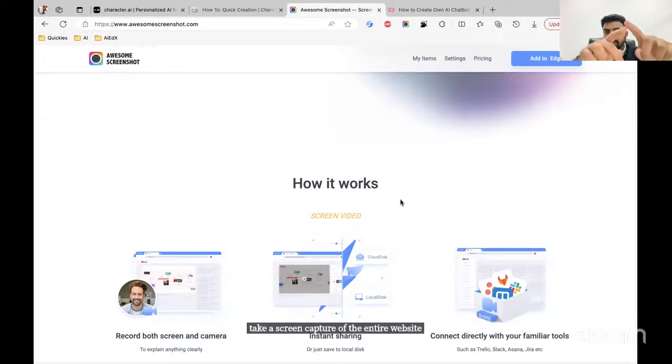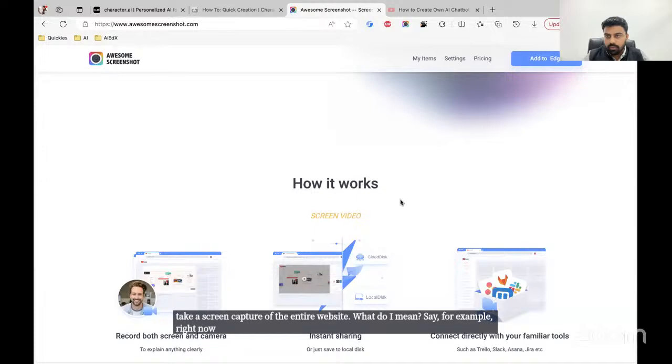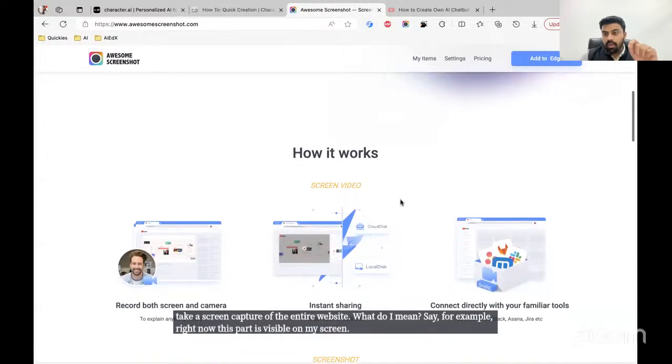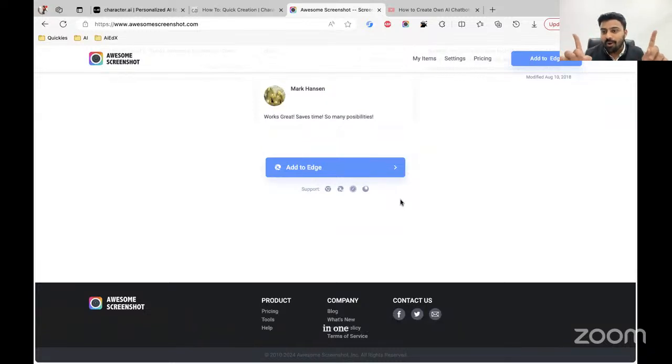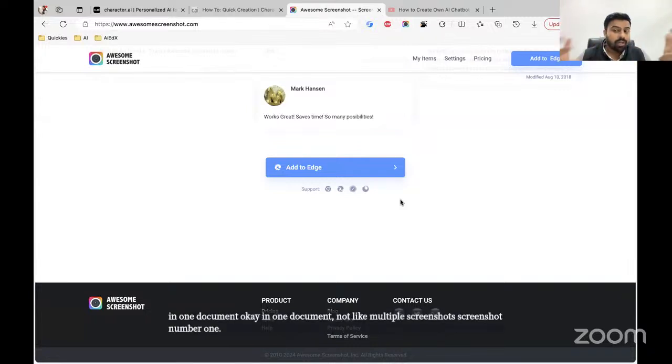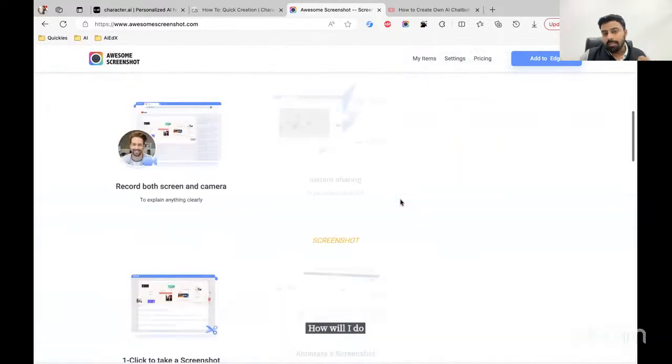What do I mean? Say, for example, right now, this part is visible on my screen, right? But I want to take a screenshot of the entire website from the top to the bottom in one document. Not like multiple screenshots, screenshot number one, then scroll down, screenshot number two, not like that, but in one document or one image. How will I do that? This tool enables me to do that.